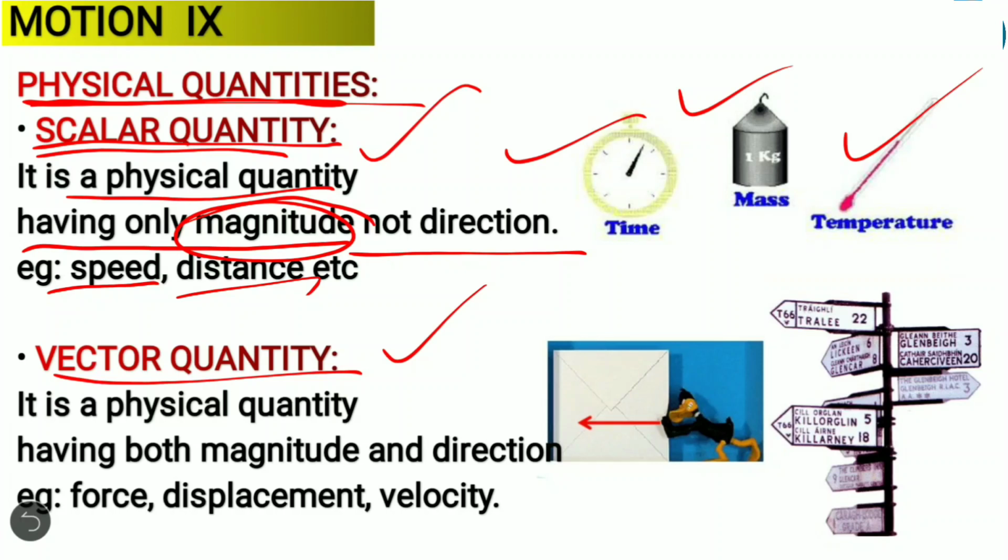Now let's go for the next quantity, the vector quantity. A vector quantity is a physical quantity having both magnitude and direction. Both means you are saying the amount, and you are also mentioning the direction. For example, force.